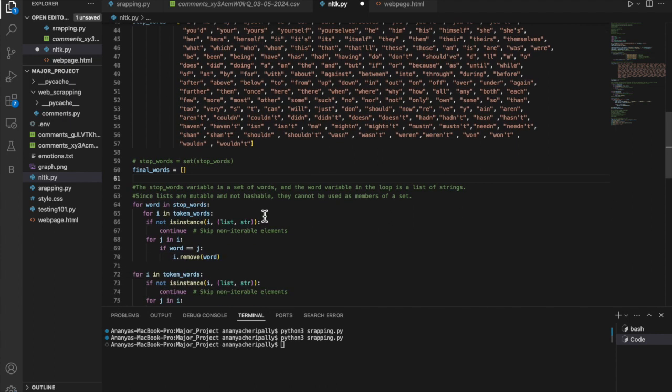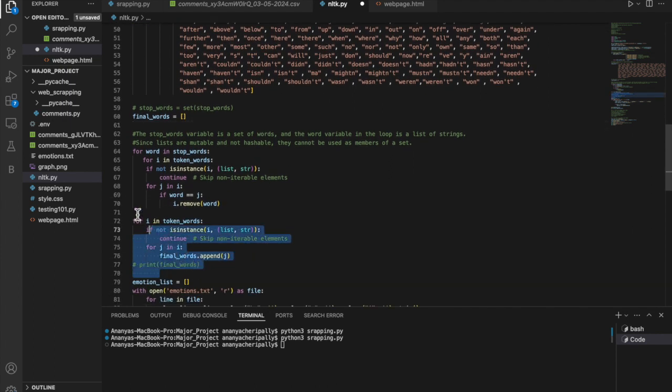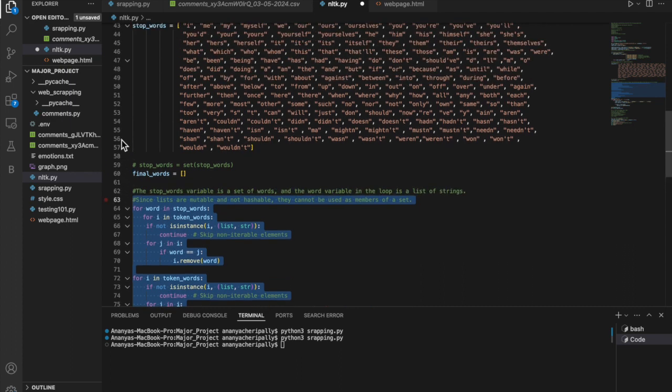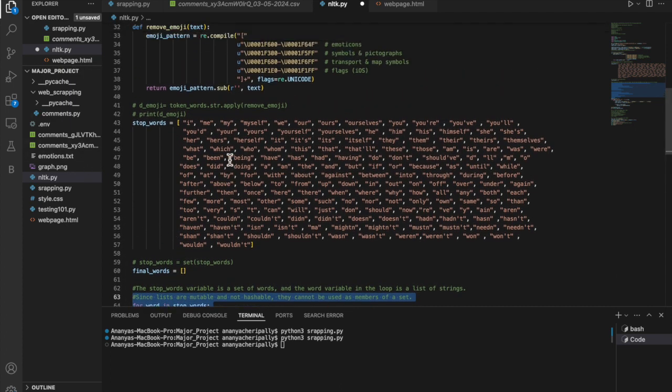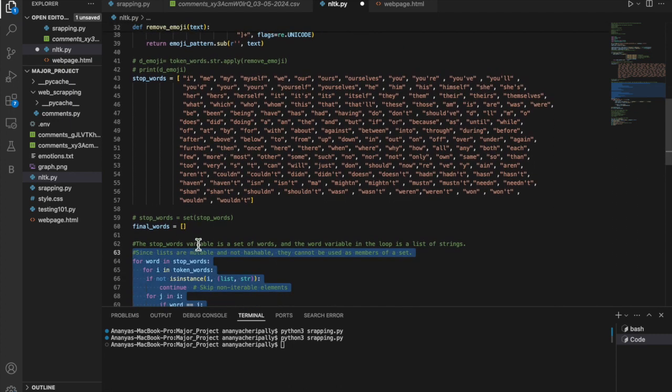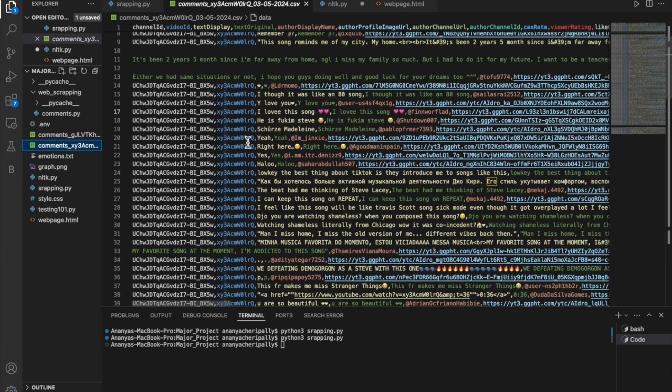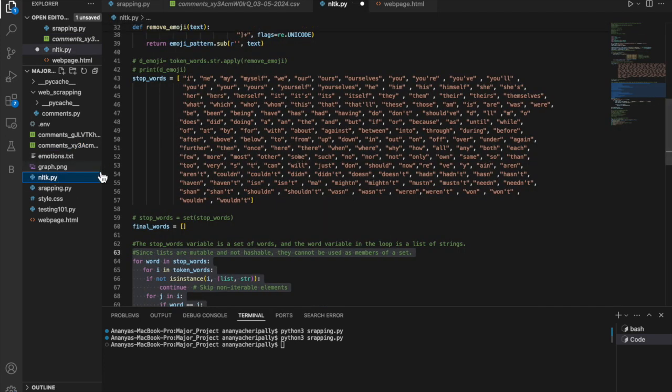To remove these stop words, we perform this loop. In this loop, what happens is that each and every word from the stop words is compared to our comments, and all these stop words are removed from our comments and the remaining words are put into a new list called final words.